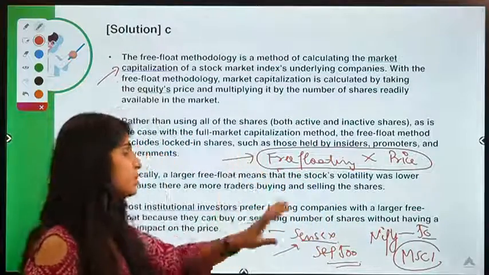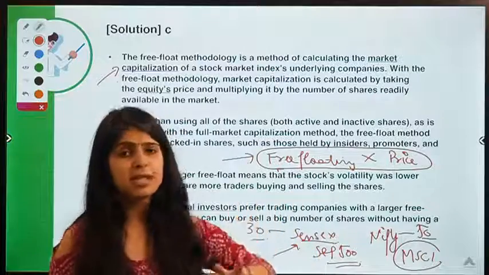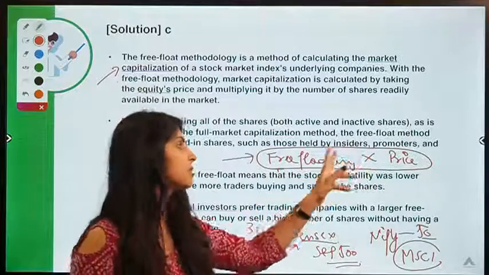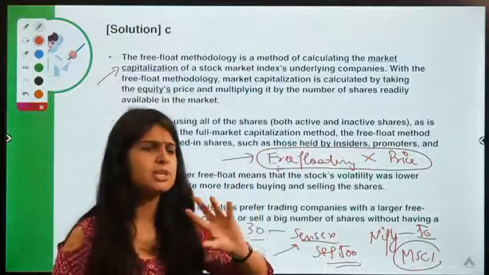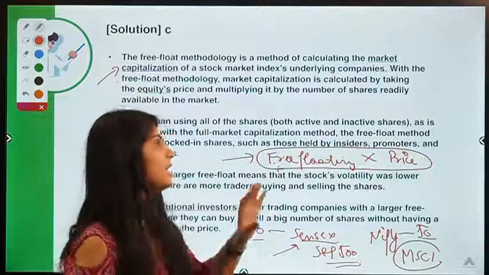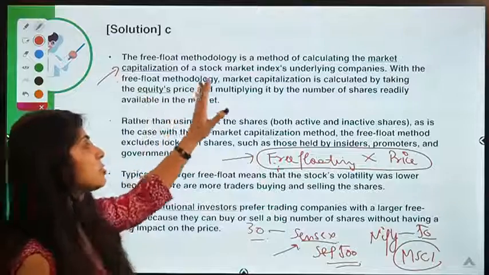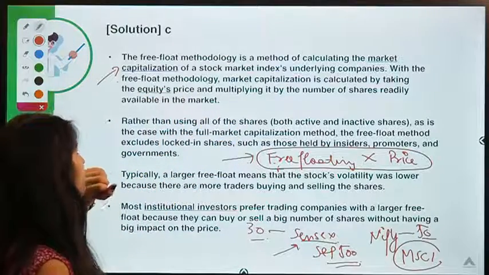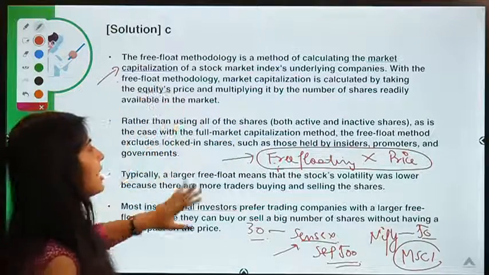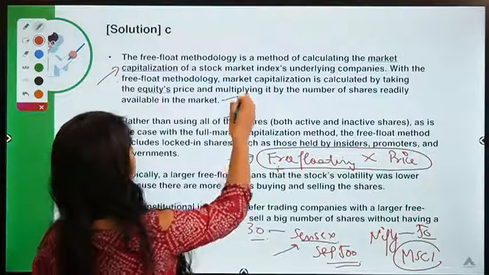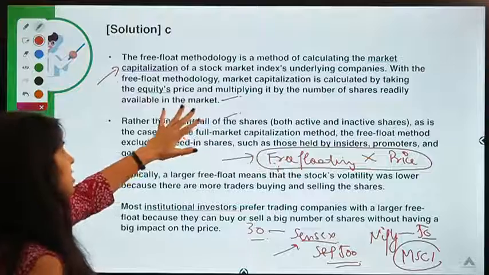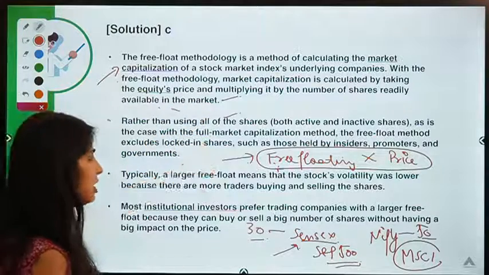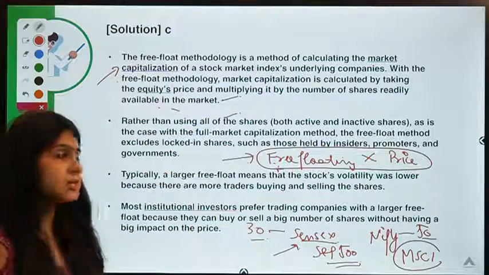Now you can also measure these indices on the basis of the price of one share without taking into account the number of free floating shares, right? So basically there are different methodologies. Here we are talking about the methodology which uses market cap, right? So under free float, market capitalization is calculated by taking the equity's price and multiplying it by the number of shares readily available for trade, that is free floating shares, right?